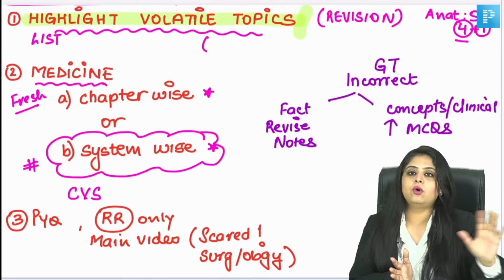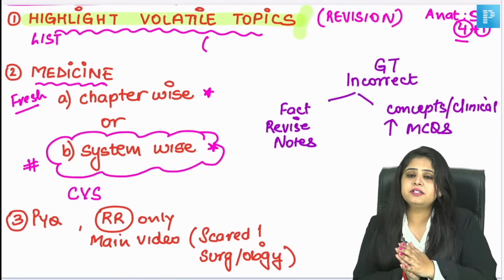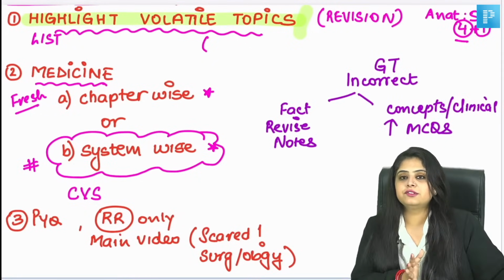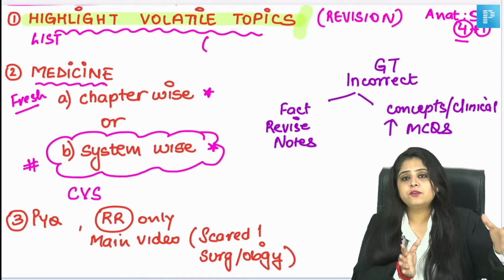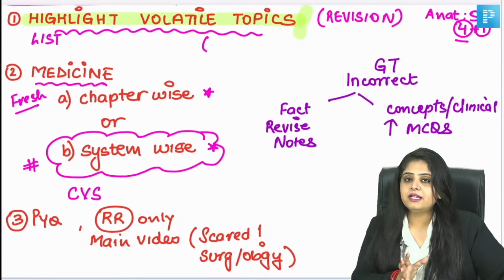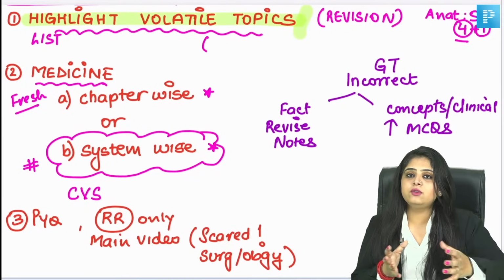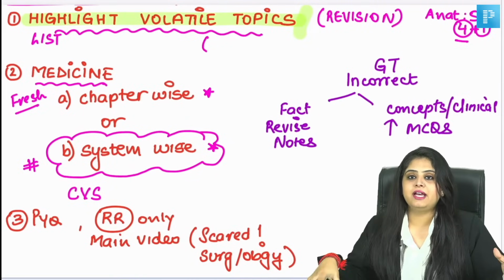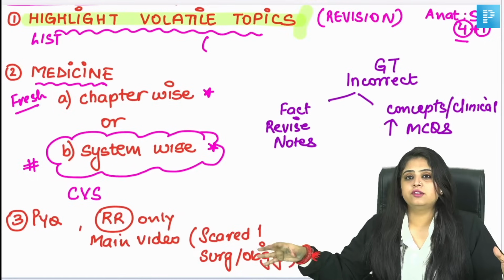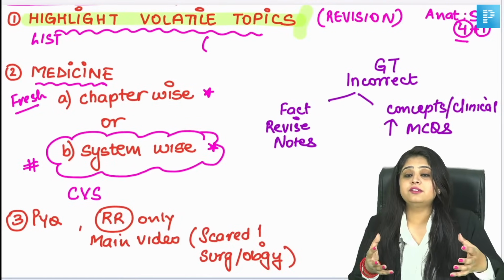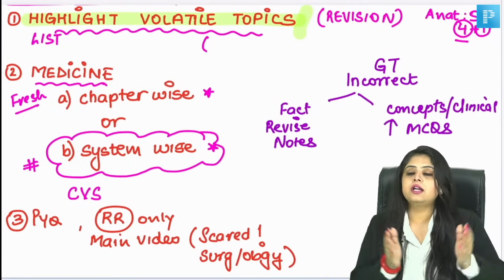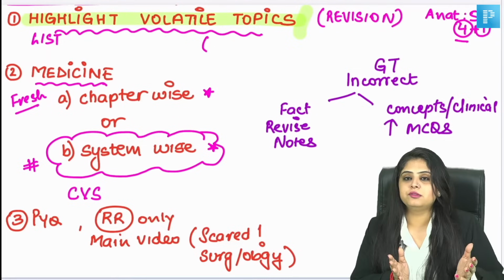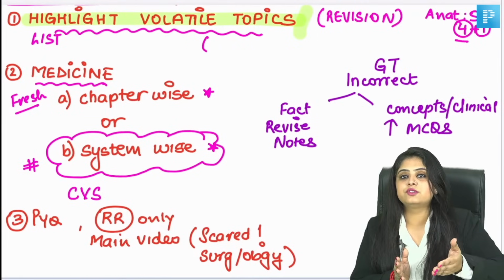Rapid revision is all that you need? I mean, if that was all that was needed, why did we as faculties also sit and record 70, 80 hours and put in that much effort? Of course, that is the gold standard. But I also understand that with 100 days in hand, you can't revise 70 hours of pathology, 100 hours of medicine, and so on. It's impossible to revise so much information in this much time. You can do that in 1 year, you can't do that in 2 months. That is when rapid revision comes to your rescue.